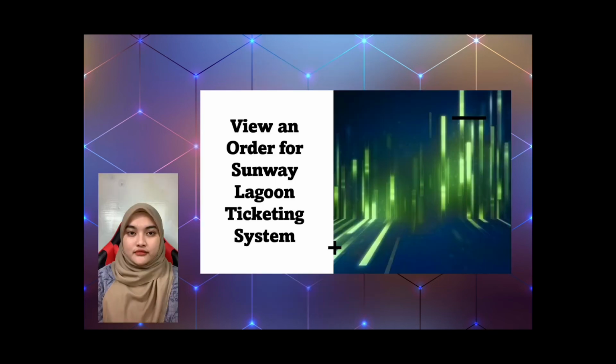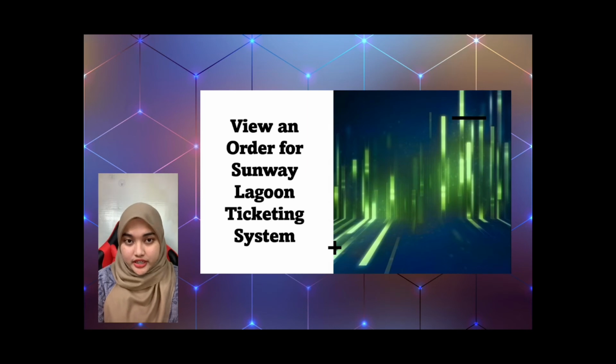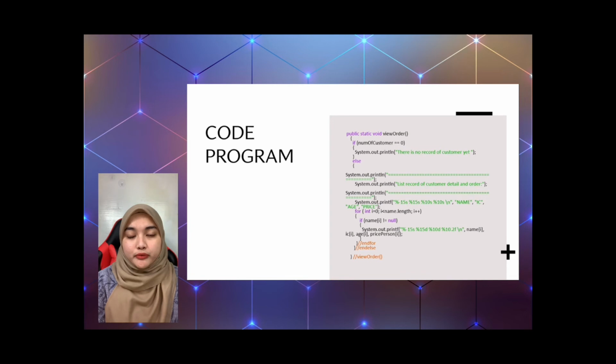So, I want to explain about view order, delete order, and exit payment for the Sunway Lagoon ticketing system. The first explanation is view order for the ticket. For the code program, we declare the list record of customer detail and order, which is name, IC, age, and price per person, using for loops.